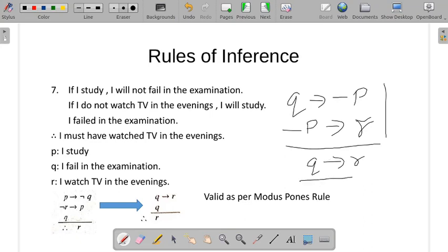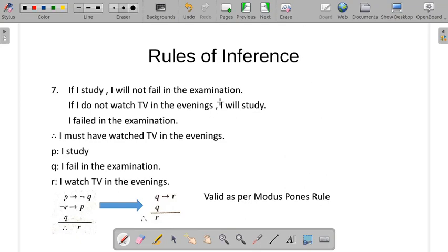So the first two we have simplified. Finally, what do we have? We have Q conditional R and Q, so therefore R. Whether this is a valid argument?